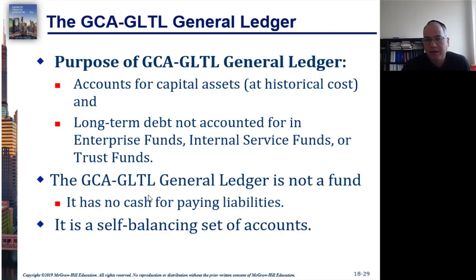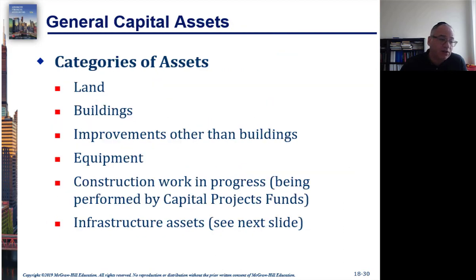Let's talk briefly about this general ledger, the general long-term debt and capital assets account group. So this is going to be used to account for these capital assets and for long-term debt. And you would only use it to account for the assets and debt that aren't in some of the other funds, the enterprise funds or the trust and agency funds. So everything's got to go someplace. And if it's not going to go into an enterprise fund or an agency fund, then it's going to go into this general ledger. It's not a fund, it doesn't have cash, it doesn't have a fund balance, and it should self-balance.